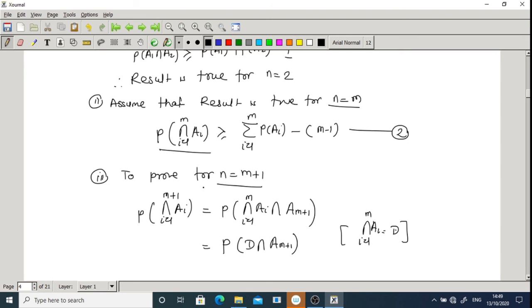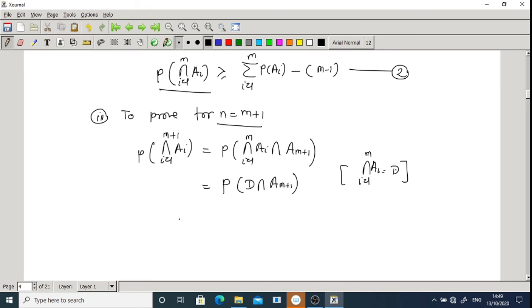And we know the result is true for two events, correct? So we can write probability of D intersection a m plus 1 is greater than or equal to probability of D plus probability of a m plus 1. So two events are there, so I can write this minus 1, 2 minus 1 is 1, correct?